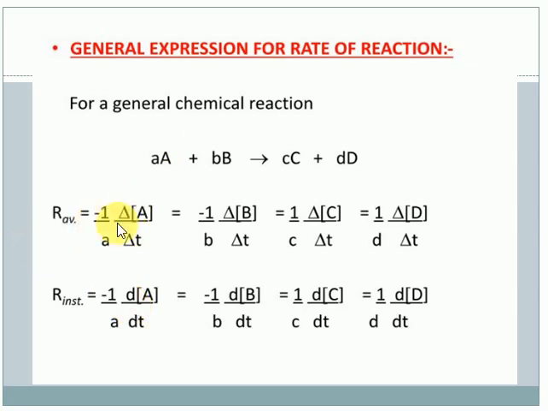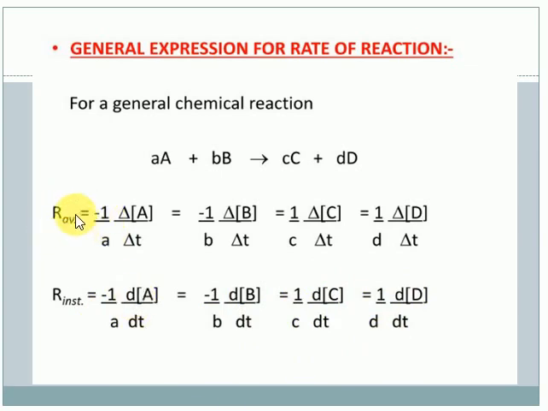If you take the average, there is a large change in the value. Next comes the instantaneous chemical reaction. If you want to calculate the rate of a chemical reaction over a small interval of time only, then it is minus 1 by a dA by dt, minus 1 by b dB by dt, 1 by c dC by dt, 1 by d dD by dt only.